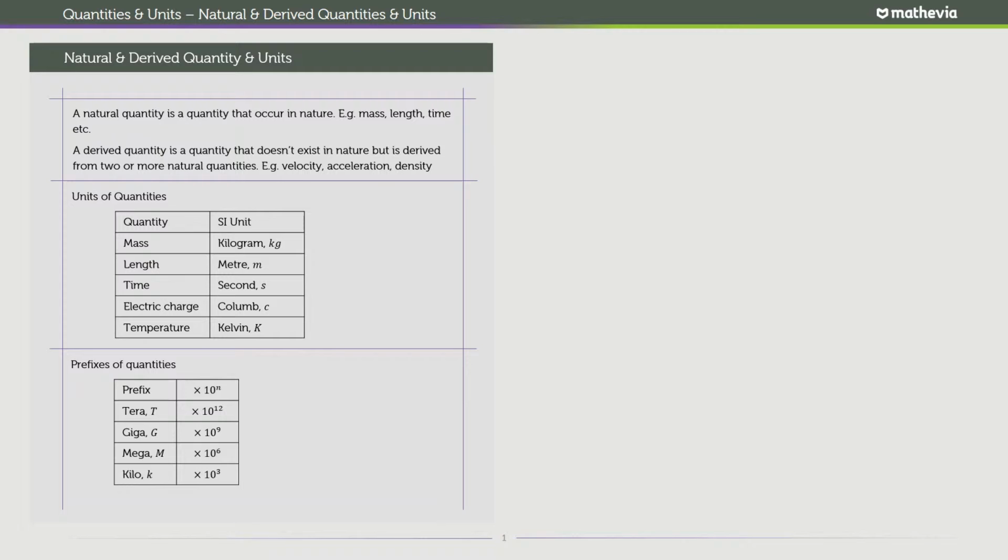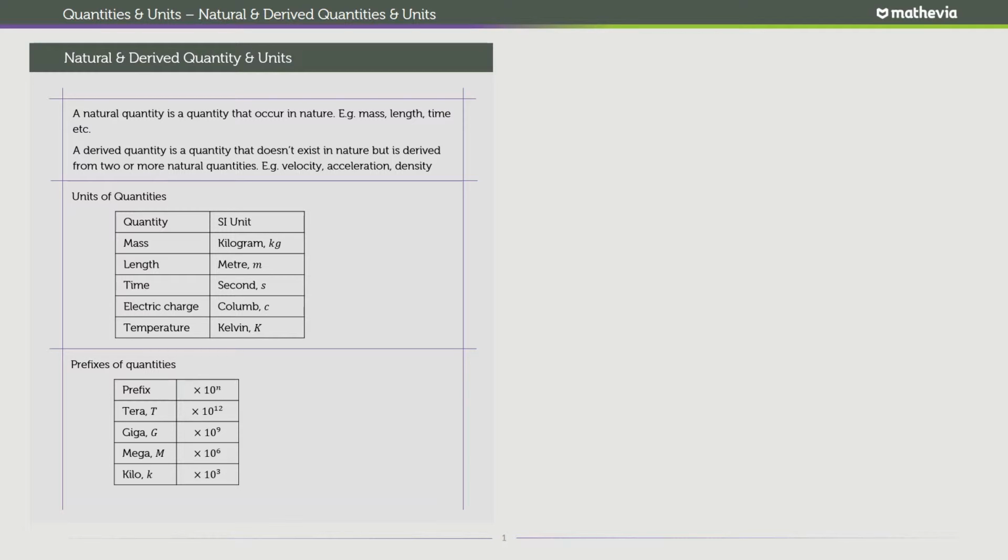A coulomb times 10 to the power of 12 is a trillion coulombs, and we say a teracoulomb.